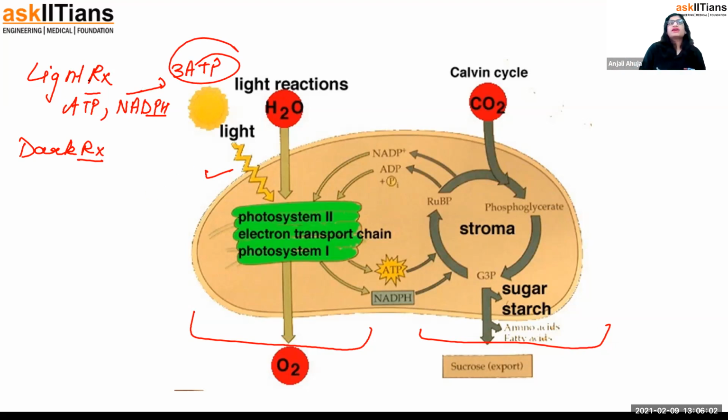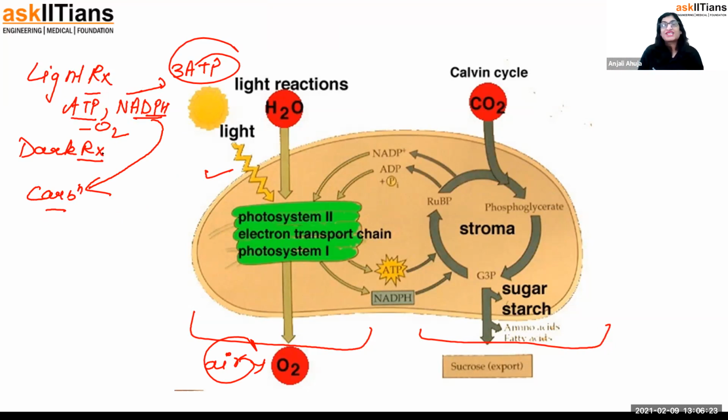Now, in the light reaction, energy is formed plus oxygen is formed. This oxygen goes into the air, and this energy goes into the dark reaction. There, this energy in the dark reaction helps in the formation of the product carbohydrate. This energy is the one that helps in the actual reaction where carbohydrate is getting formed. And yes, CO2 is also fixed. It's not getting released, it's getting fixed. In the dark reaction, CO2 joins the process and they form the sugar starch.